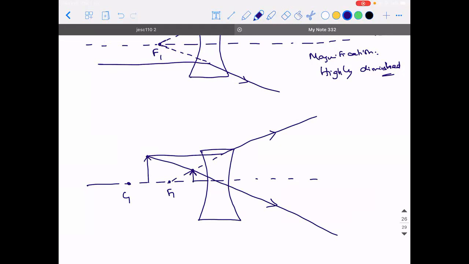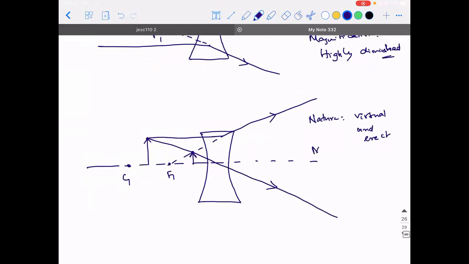Right? So where is the image location? It is between the optical center and the focus. And what is the nature? Virtual and erect. Then what can you say about the magnification, guys? Diminished. You just say diminished. That's it. Don't use the word highly diminished.